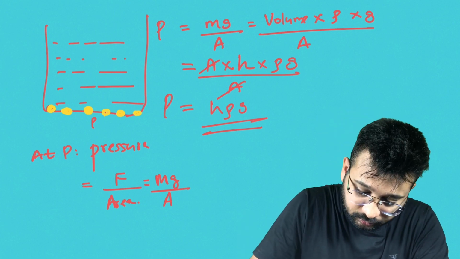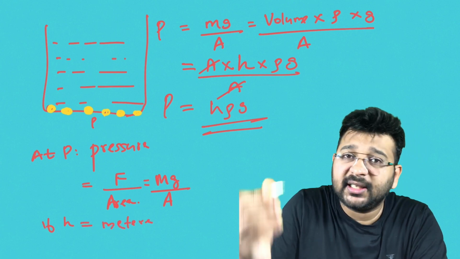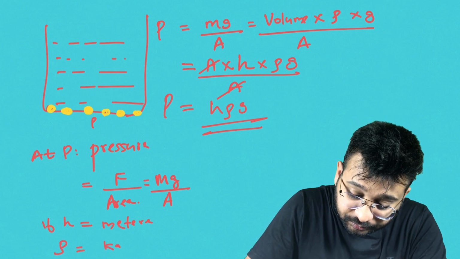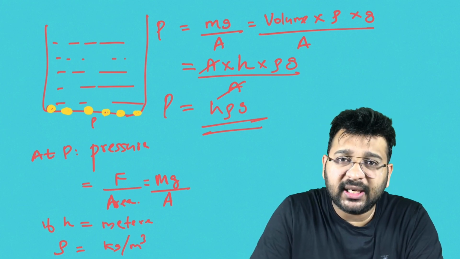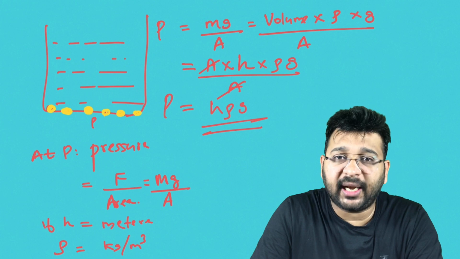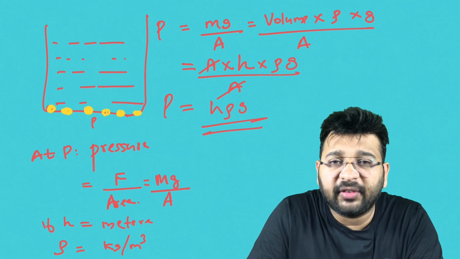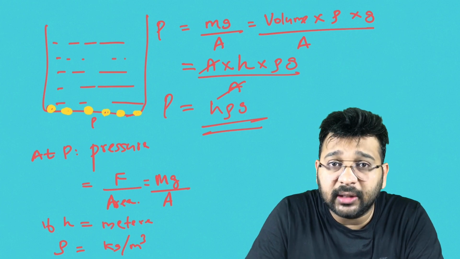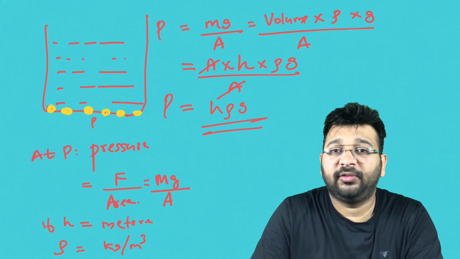Now let's see. If height is in meter, you have to use the unit of density as kilogram per meter cube. If height is in centimeter, you can use the density of the liquid as gram per centimeter cube. So what is the pressure of a liquid due to its height? h rho g. So don't forget this very important thing, the pressure at the bottom of a container when the container is filled with a liquid of height h. It is h rho g. When h is in SI unit, density should also be in SI unit. That you should not forget.